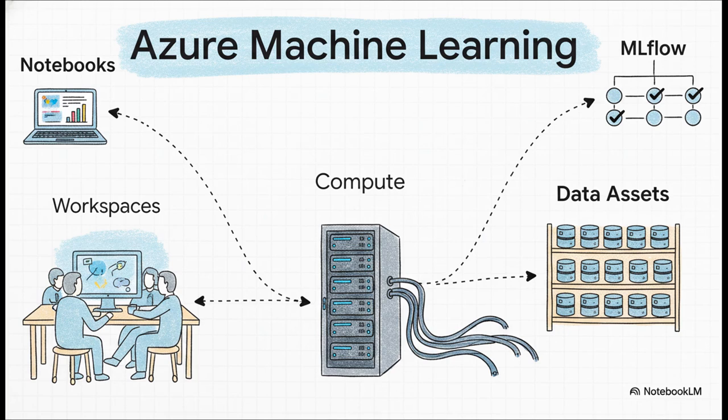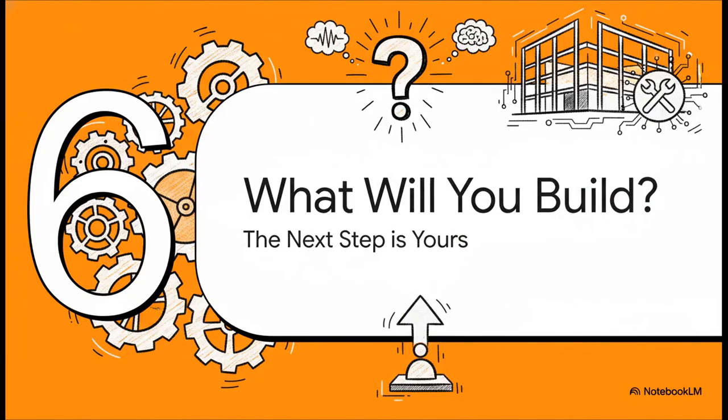Now, we're not going to go super deep into this today, but just look at what's involved. This is a serious professional setup. You've got collaborative workspaces, massive computing power for training models, tools to manage all your data, the whole shebang. It really is that industrial strength workshop you need when a pre-built tool just won't cut it. So there you have it. We've seen the toolbox, packed with ready-to-use AI services, and we've seen the workshop, where you can forge your own custom solutions. Which really brings us to the most important question of all.